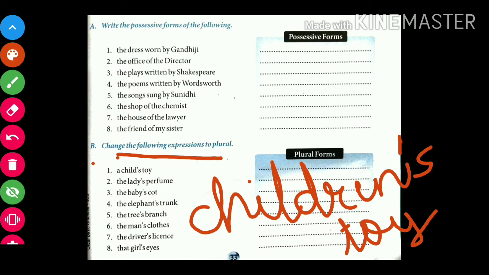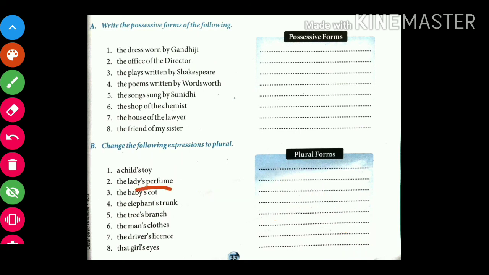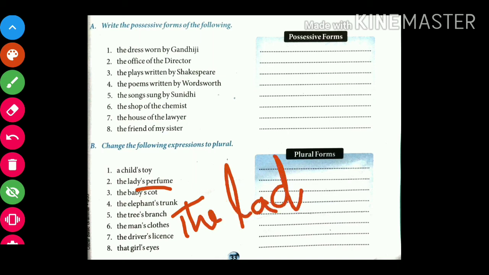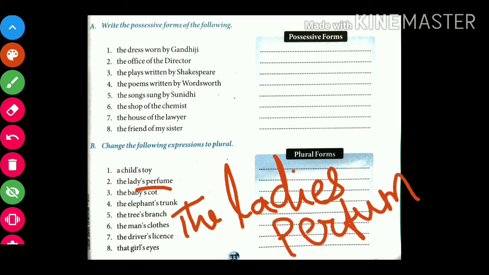Now number 2. The lady's perfume. In this also you have to convert the noun into the plural form and write it. Let's write the ladies' perfume.